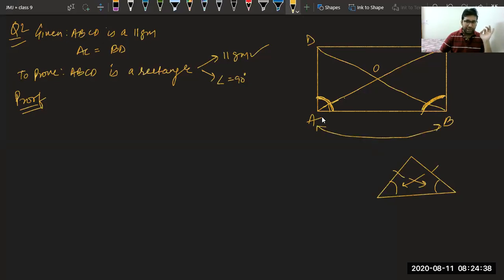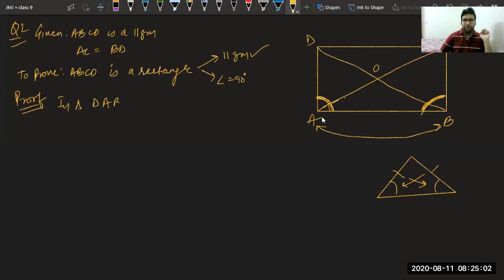How to prove angle A equal to angle B? Which triangle we will take? To prove angle A equal to angle B, which triangles we will take? Please answer. No, A and C are not AIA. Piyush correct, but DAB and CAB. Very good. So we will take triangle